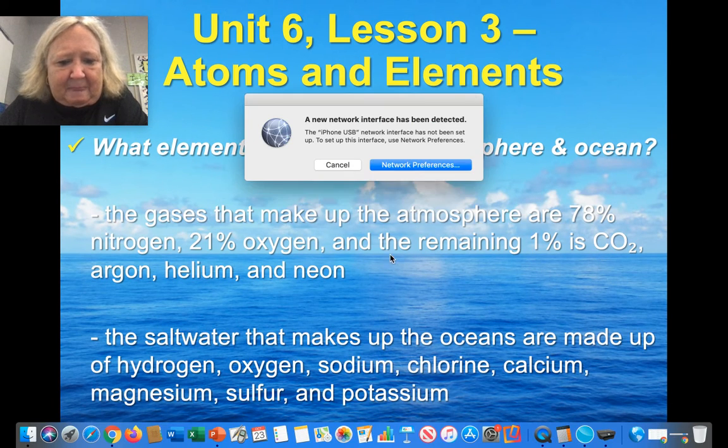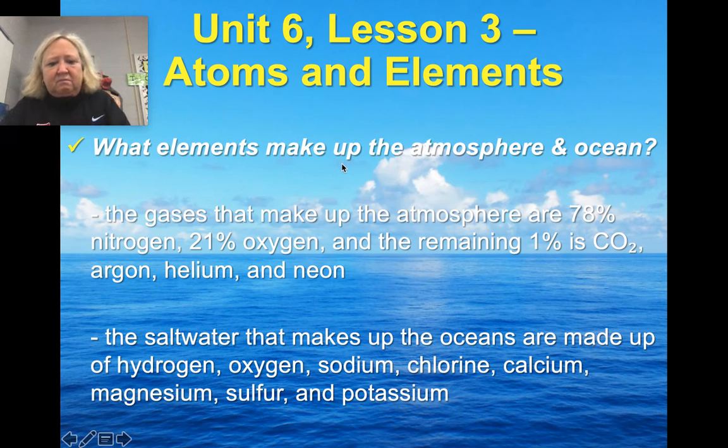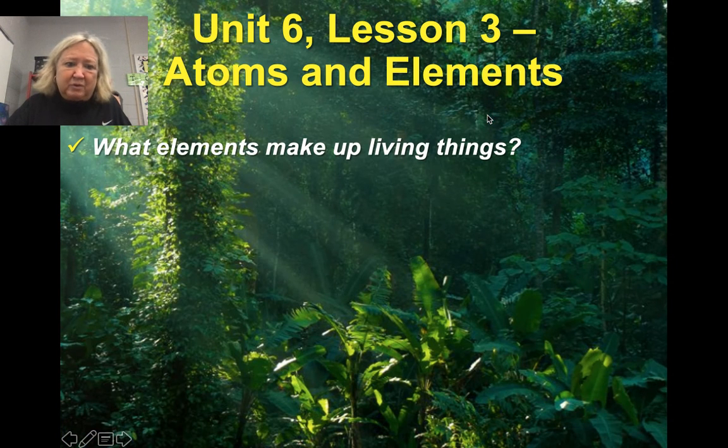All right, salt water that makes up the oceans are made of hydrogen, oxygen, sodium, and I won't go on, but obviously H2O water would be hydrogen and oxygen. Salt, which we'll get into more next lesson, is sodium and chlorine combined. It's called a compound. And again, we'll get into that next week or 2 weeks.